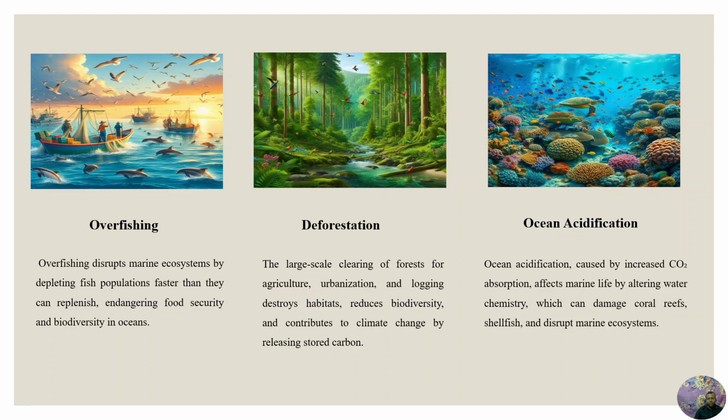Deforestation. The large-scale clearing of forests for agriculture, urbanization, and logging destroys habitats, reduces biodiversity, and contributes to climate change by releasing stored carbon. Ocean acidification. Ocean acidification caused by increasing CO2 absorption affects marine life by altering water chemistry, which can damage coral reefs and shellfish and disrupt marine ecosystems.